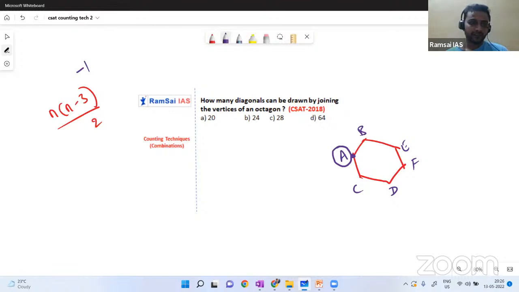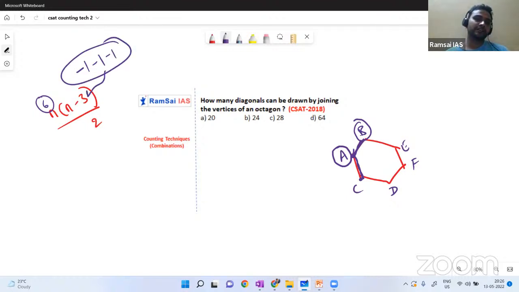Here we have total n equal to 6 vertices. Now if you draw AB, that will be a side but not a diagonal, so subtract this one, B. And even AC will not be a diagonal, it will be a side only, so subtract that C. So I'm just subtracting those 3 here. That's it. As simple as it is.